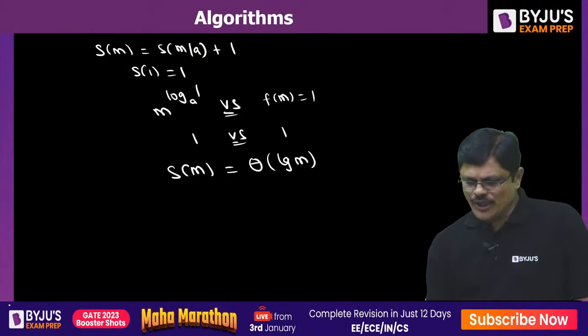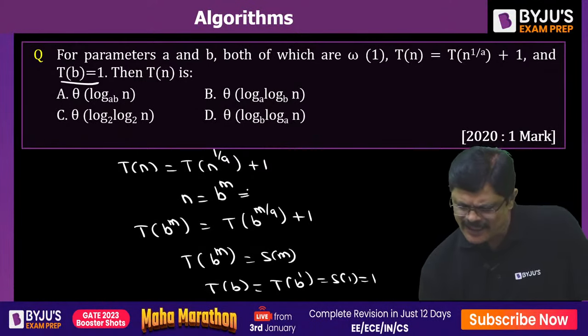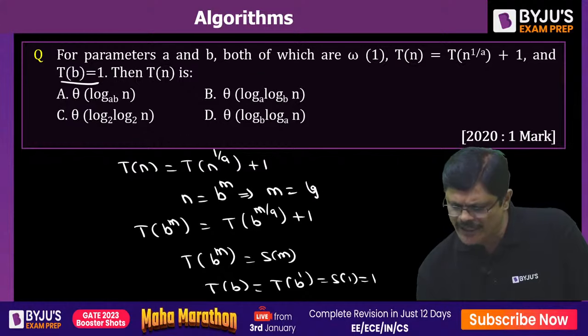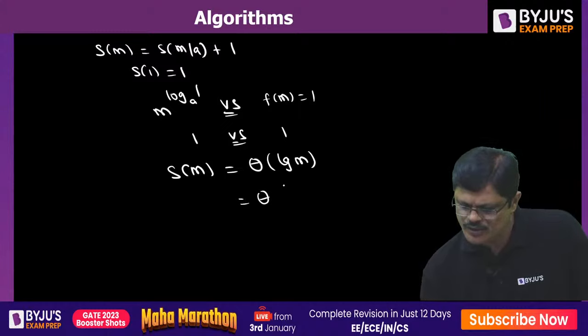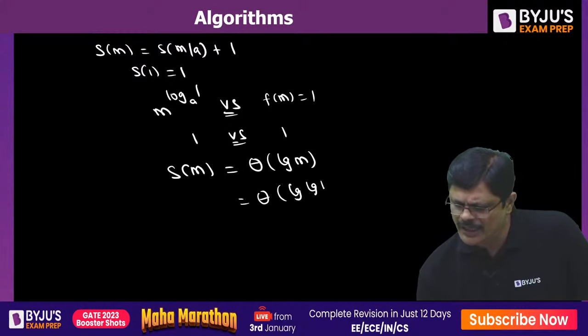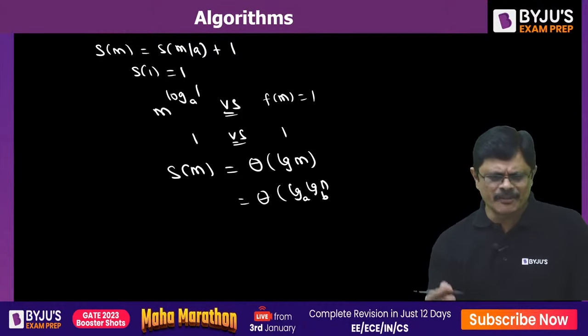Nice. So now it is theta m, but what is m, sir? Here you already saw n is equal to b power m, means m is equal to log n to the base b. So it is log n to the base b. So this has to be a, because of the base here, my dear friends.